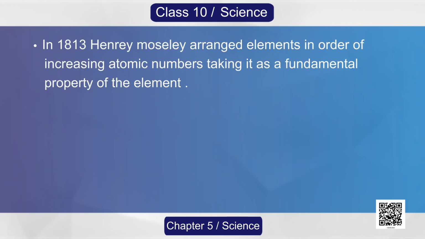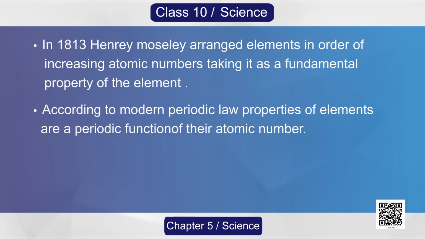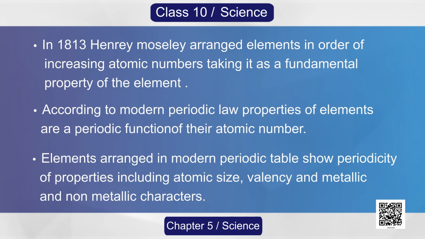In 1813, Henry Moseley arranged elements in order of increasing atomic numbers, taking it as a fundamental property of the element. According to modern periodic law, properties of elements are a periodic function of their atomic numbers. Elements arranged in modern periodic table show periodicity of properties including atomic size, valency and metallic and non-metallic characters.